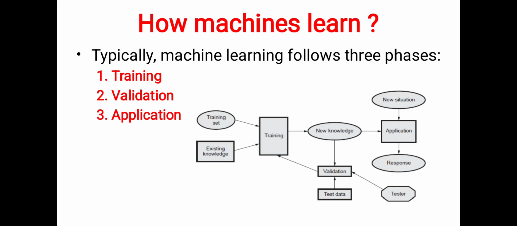From the new knowledge gained, it is validated by using the test data and it updates its parameters. Once the model performance is improved in both training as well as testing data, it can be implemented in a real-time application where it is given a new situation. It has to analyze and respond.